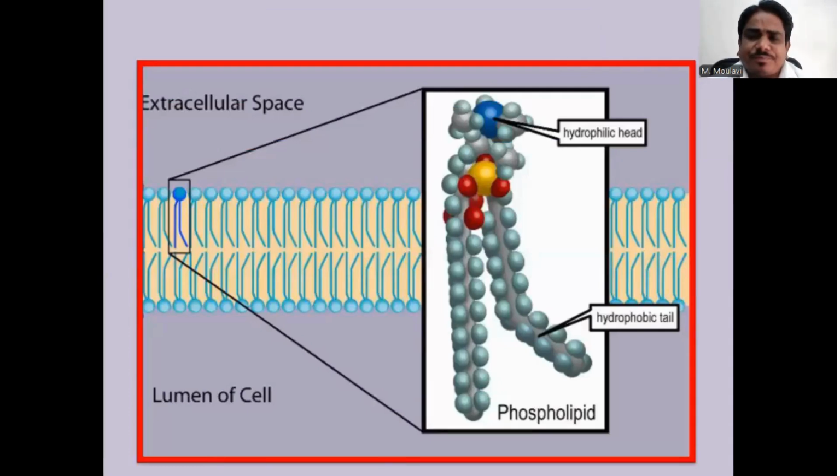we can classify them. This is the structure of the arrangement of the phospholipids in the plasma membrane of the cell. So we can say that there is a bilayer or double layer of phospholipids present as an outer covering of each cell. This is the outer part of the cell, this is the inner part of the cell, and this cell is protected by the outer layer of the plasma membrane. So phospholipids are an important part of the cell. Let us look at the classification of the phospholipids.